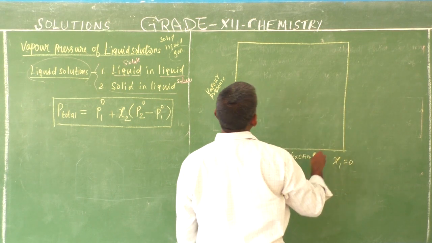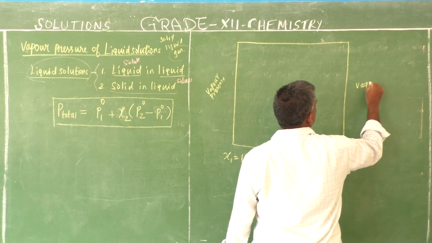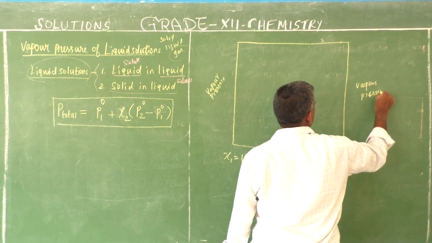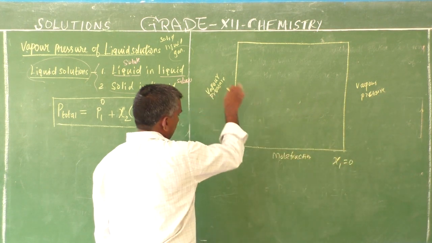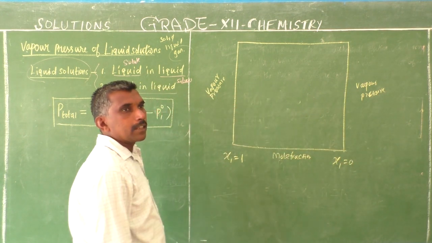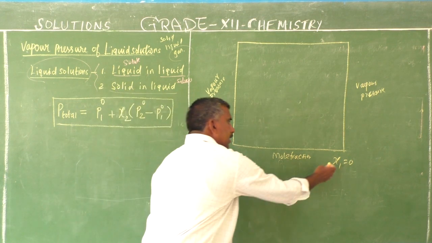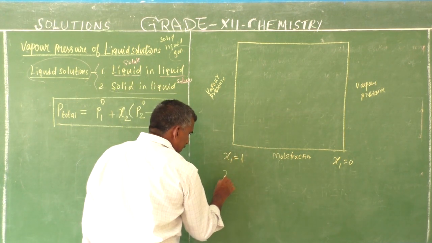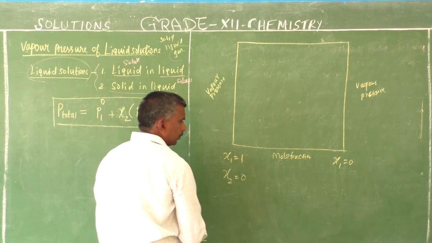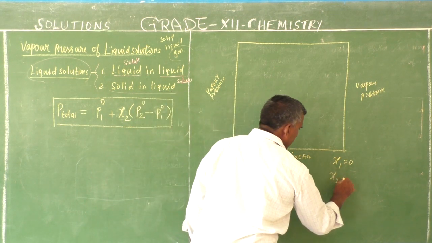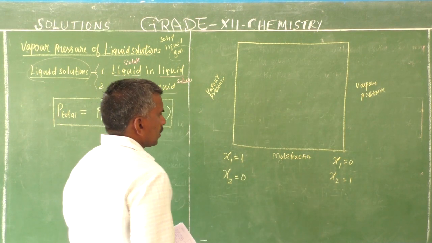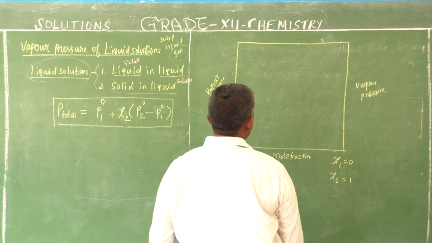In this graph, this side component 1 is maximum, mole fraction 1. Here component 2 is 0, and component 2 mole fraction is 1 on the other side.